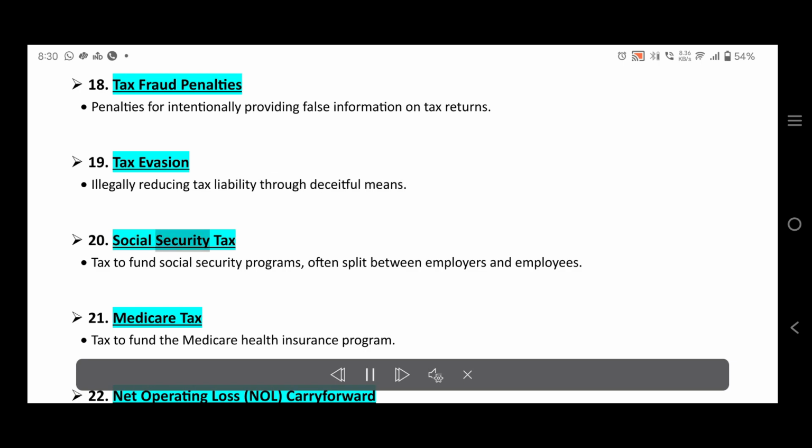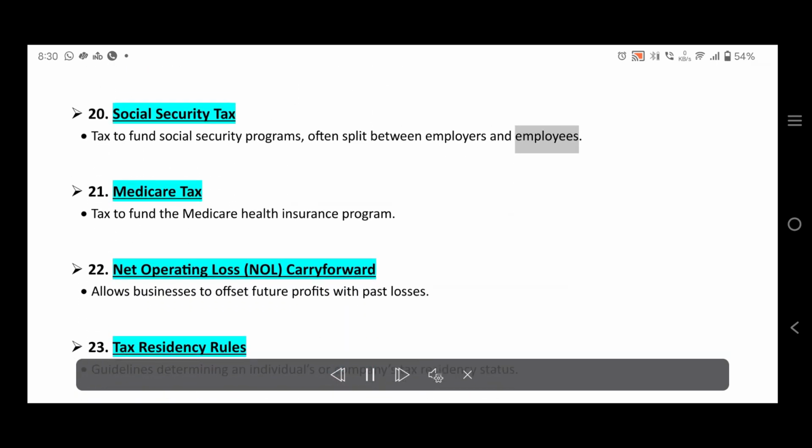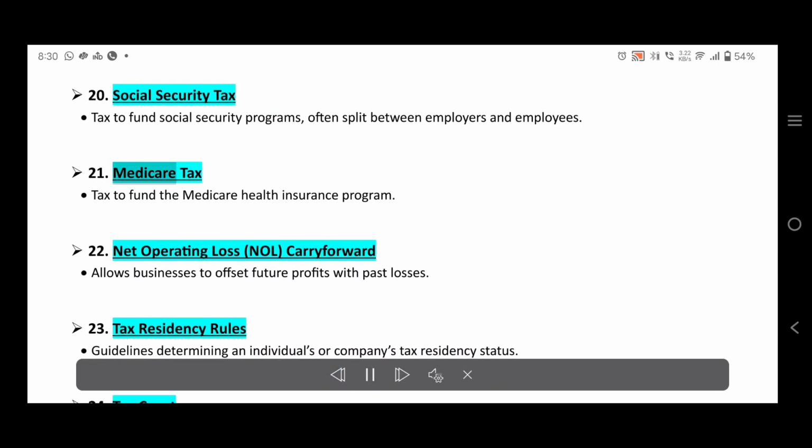20. Social Security tax. Tax to fund Social Security programs, often split between employers and employees. 21. Medicare tax. Tax to fund the Medicare health insurance program. 22. Net operating loss, NOL, carryforward. Allows businesses to offset future profits with past losses.